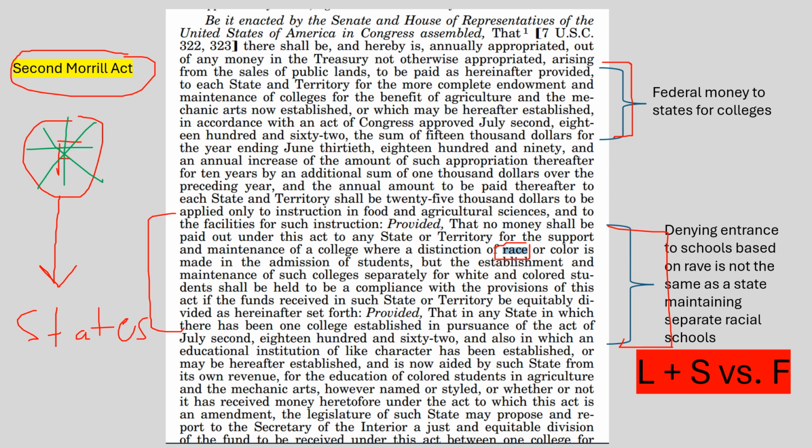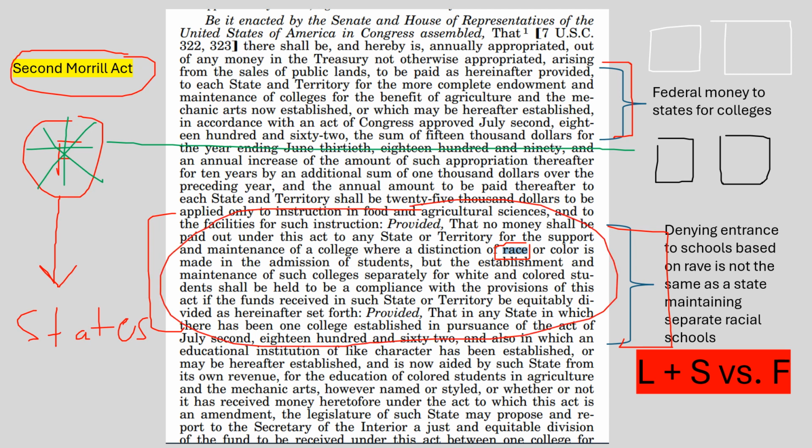However, you can receive federal government money if you establish separate schools. So if you want to establish separate schools, that's fine. The only issue they have is if you are going to have schools that are going to base admission on race. And all of these issues are outlined in this section right here.